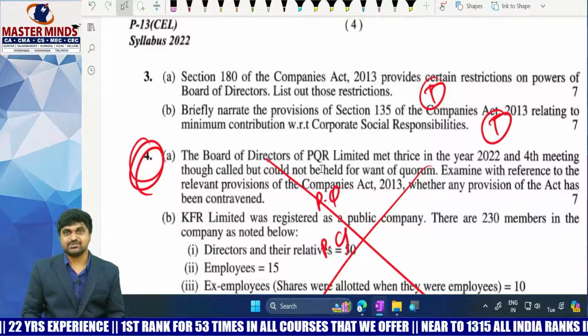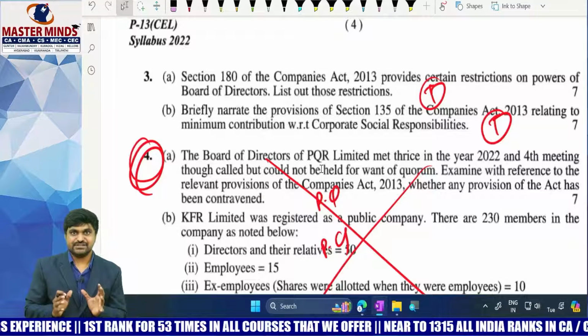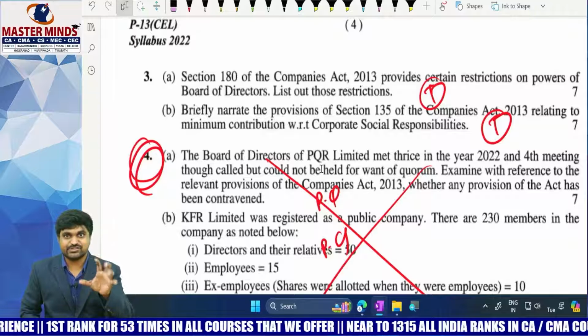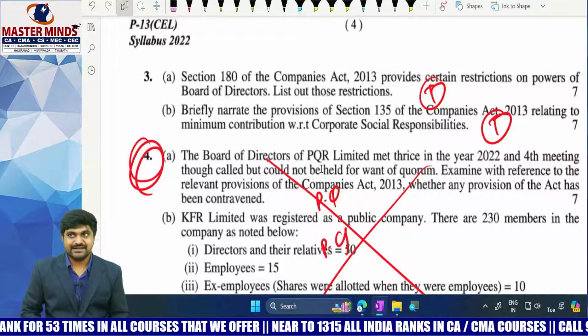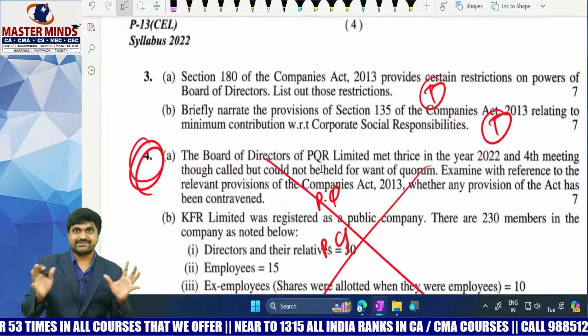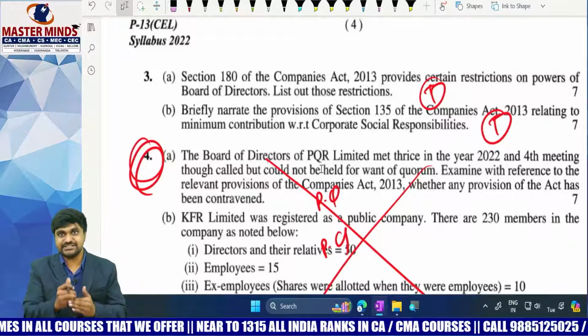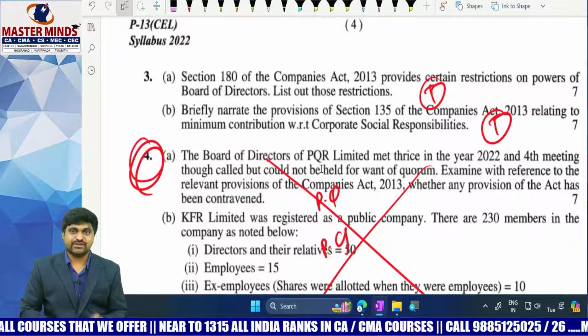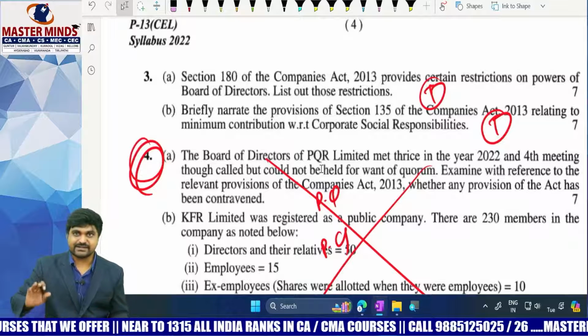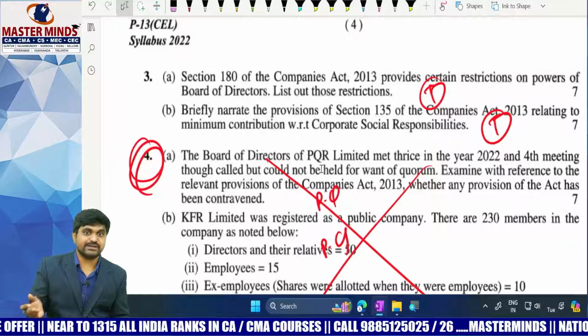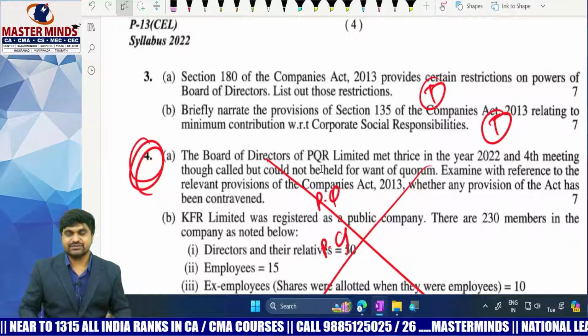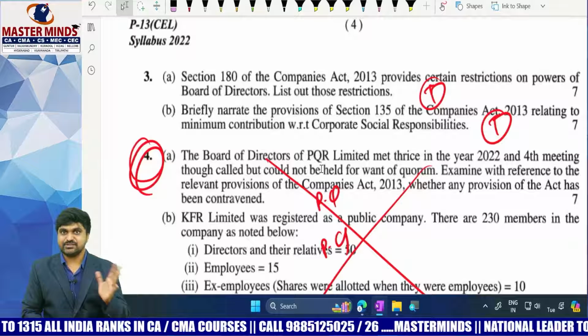But in case of a practical question, first you need to read the entire situation. Later you need to understand the entire situation. Later you need to visualize the answer. And you need to present the answer in 3 steps: provision, analysis, conclusion. So it is time consuming. Practical questions are very easy only, but they take much more time when compared to theory questions. So that's why my preference is theory questions.